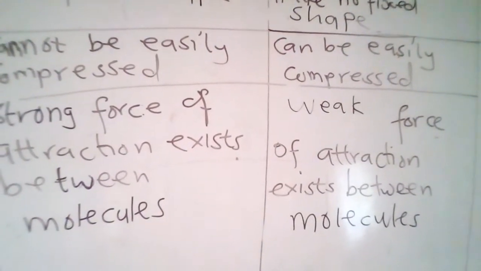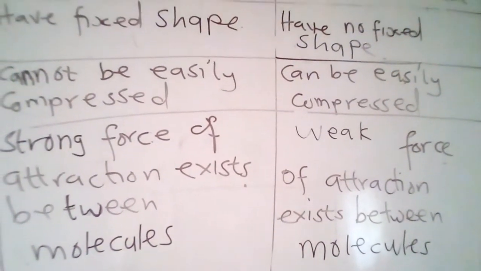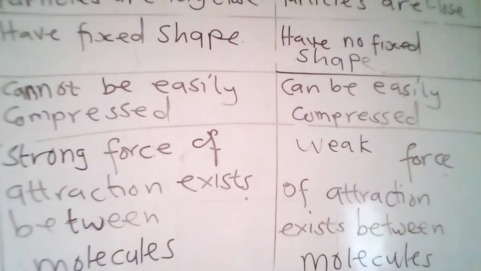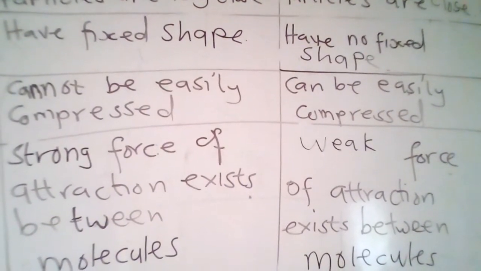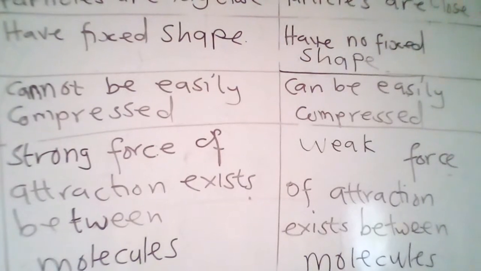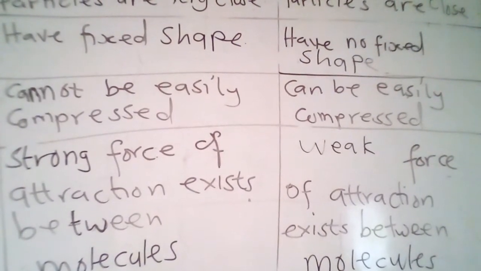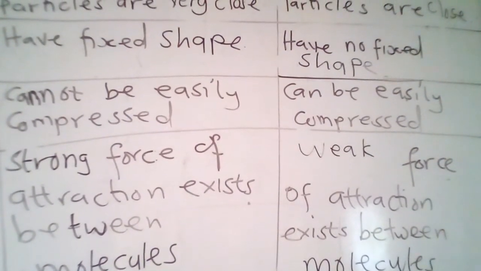So let's bring out the similarities between solid and liquid. They all have fixed volume. They cannot be easily compressed. They are all made of particles.